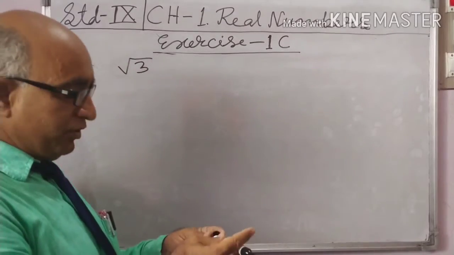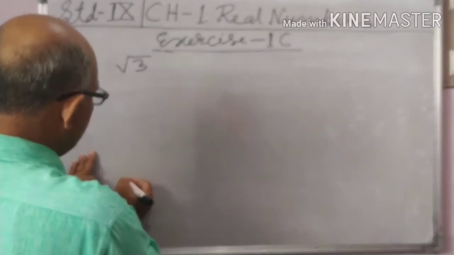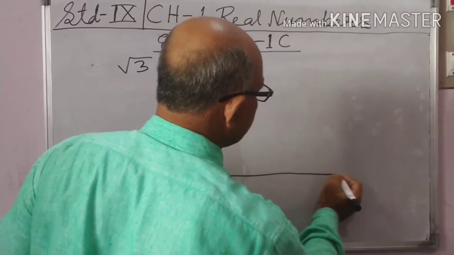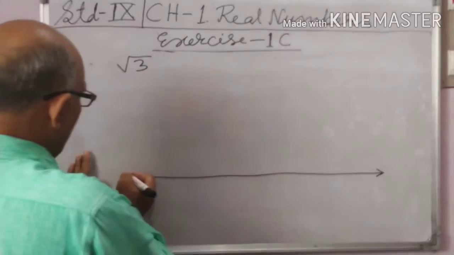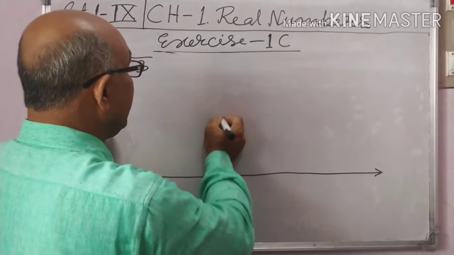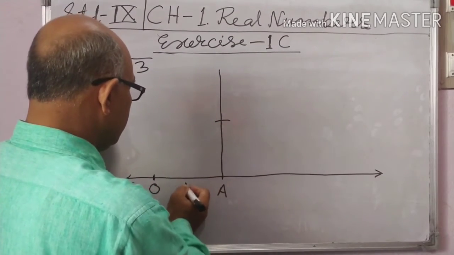Root 3 represent on the real line. So first of all, draw a line with the help of a ruler. Take a point here, O, and OA 1 unit, and draw a perpendicular at point A. Take AB also 1 unit.